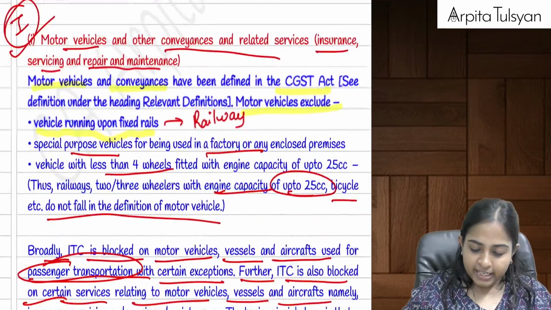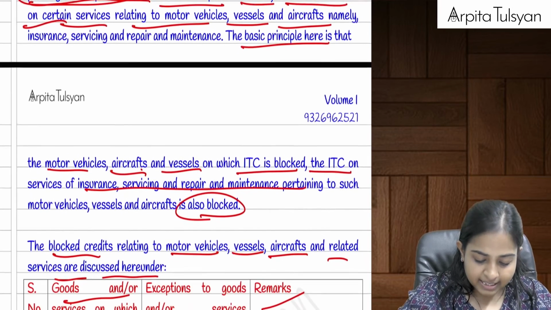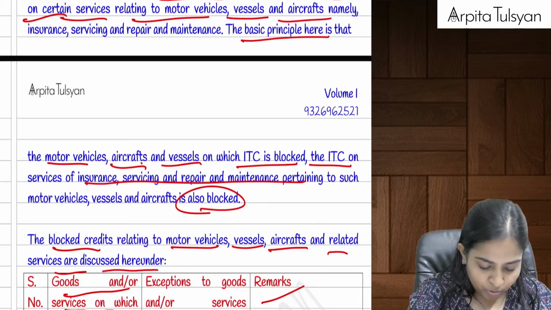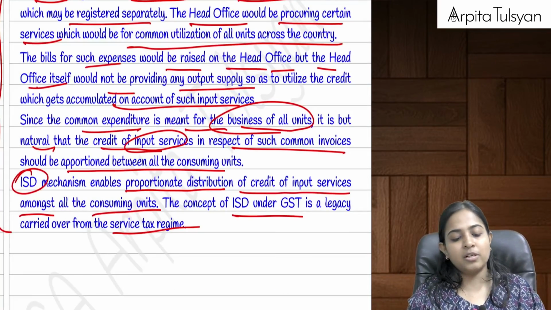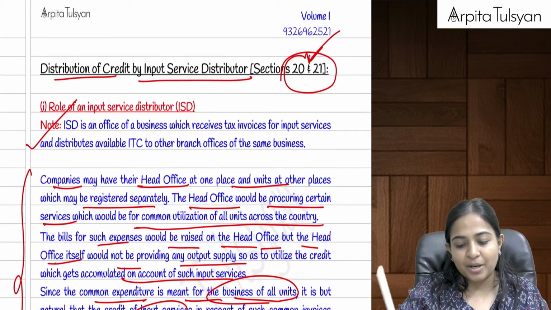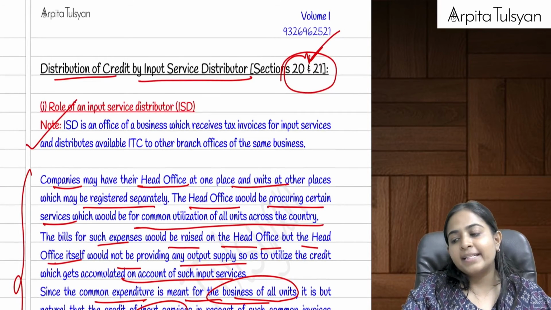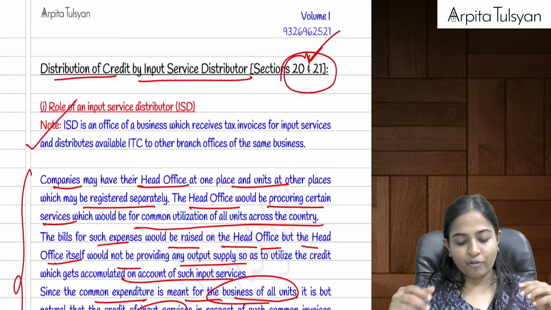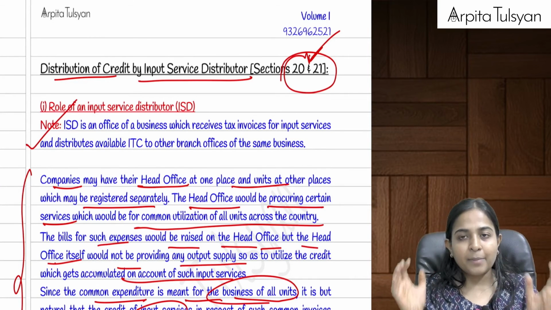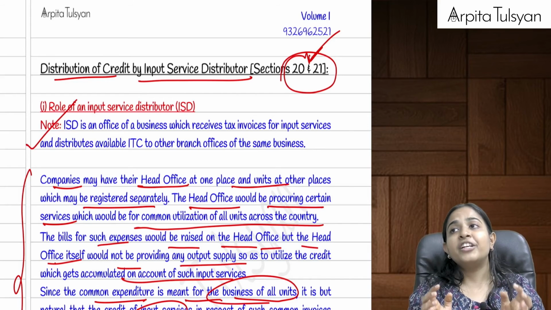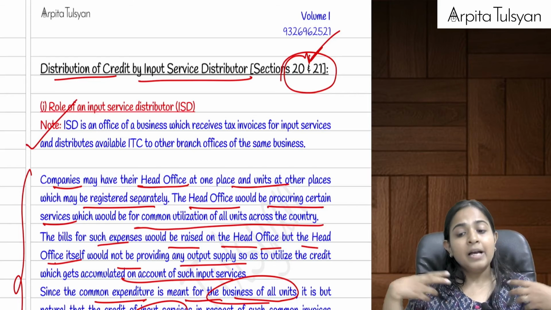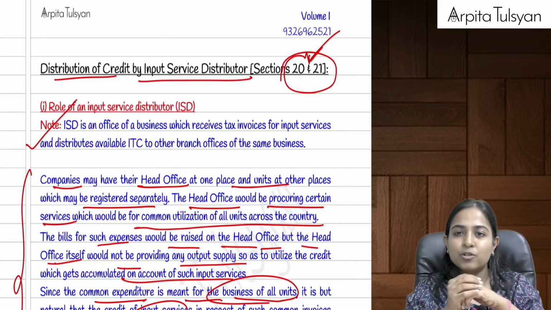Okay, blocked credits we had already completed, and now the last concept is left, that is of input service distributor. Let's go to input service distributor. Input service distributor is covered under which section number? It is covered in section number 21 and section number 22 along with the rules. Now the ISD concept we had already discussed. What happens in case of ISD? ISD is nothing but an office of a particular business, just like a head office, which receives some input services invoices. Services are actually utilized by its offices.